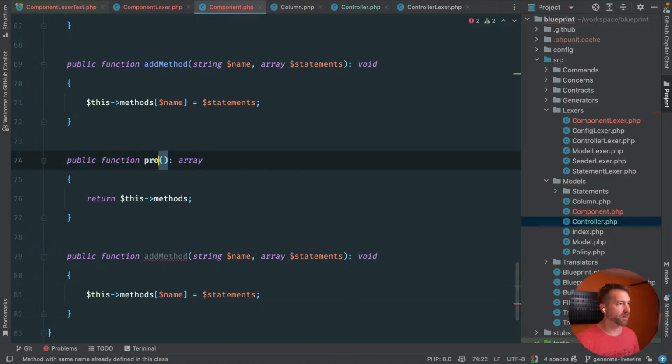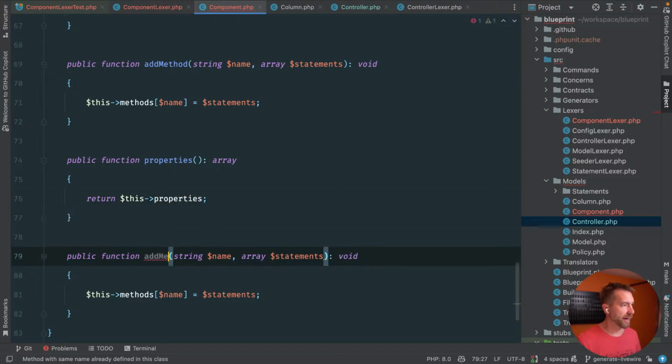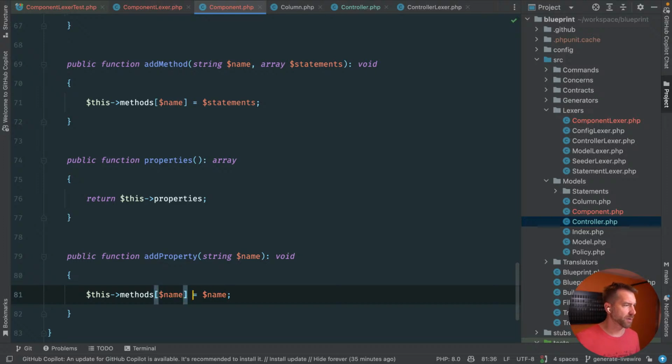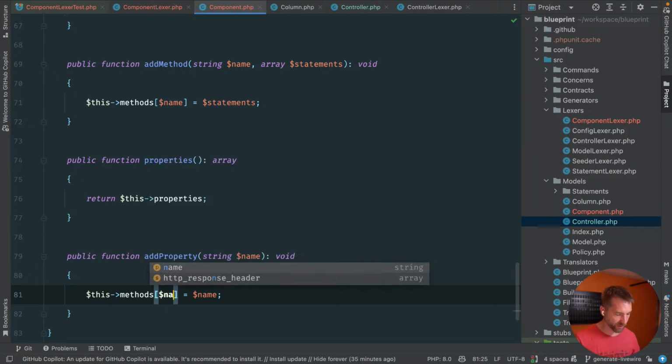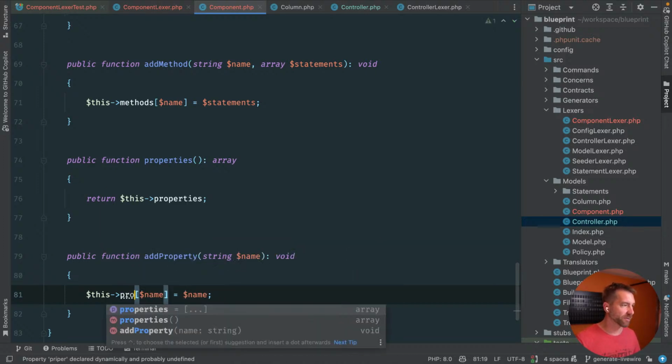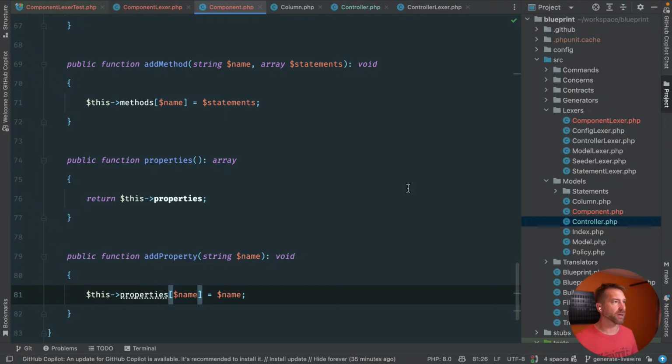So let's bring in properties, and add property, and it's just got a name, no statements. We did identify those. We did key them on the name and add the name. It's a little silly right now, but again, I think this will evolve as we go.